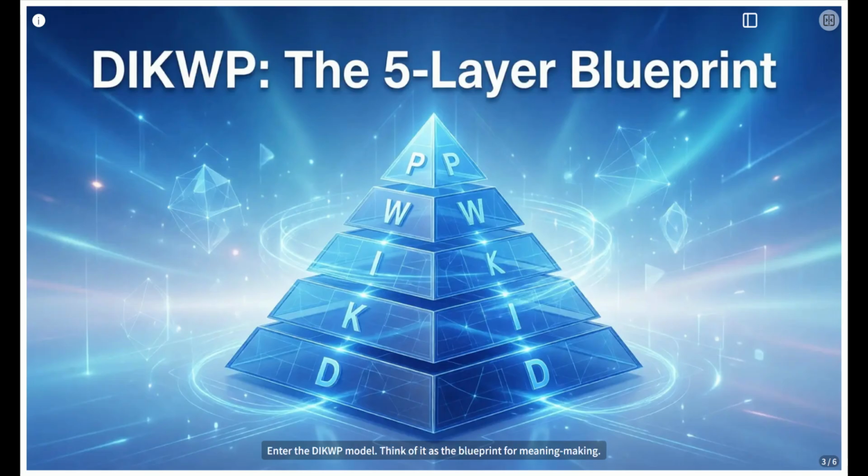Now, how does this bug lead to something complex like consciousness? Enter the DIKWP model. Think of it as the blueprint for meaning making. It's a five-layered structure, building complexity from raw data up. First, you have data, the raw facts, the pixels, the sensor readings. Then, information, adding context, labels, recognizing patterns. Next, knowledge, organizing info into rules, understanding how things work. Then wisdom, applying knowledge with judgment, considering values and goals. Finally, purpose, or intent, the driving force, the why, setting the ultimate goal.